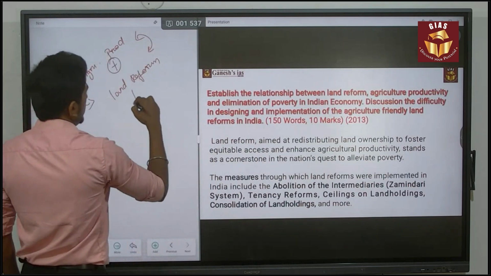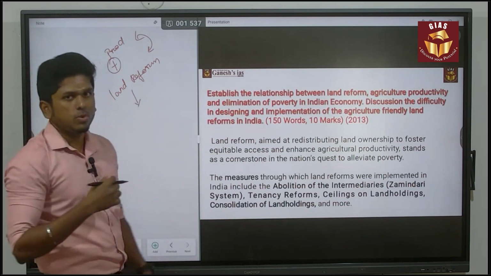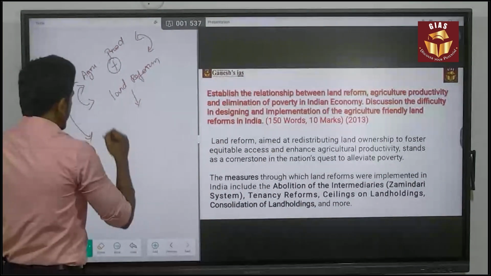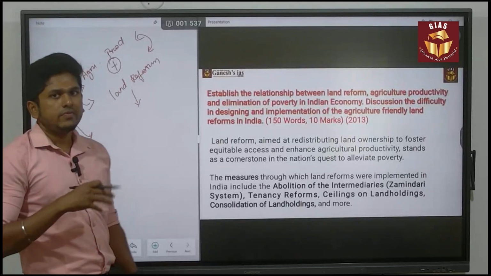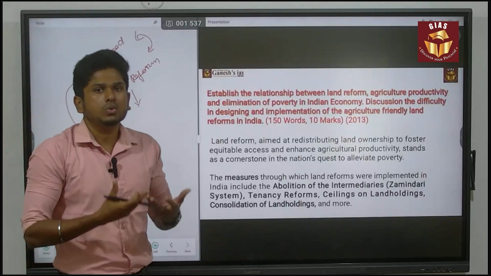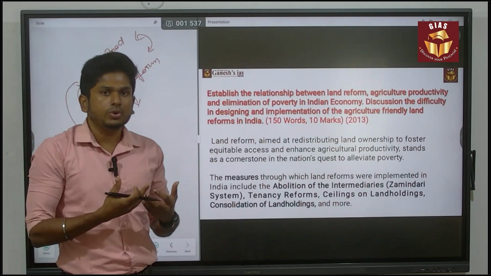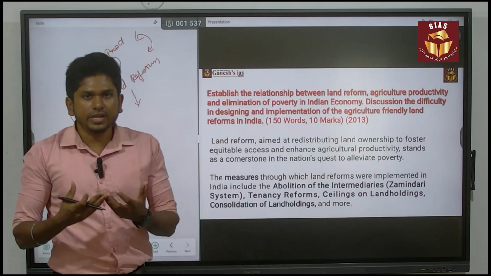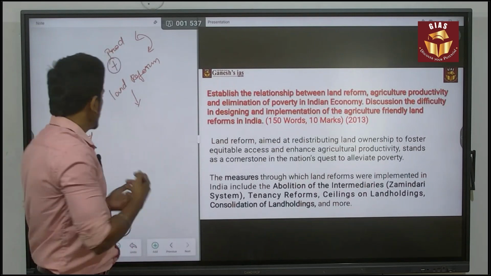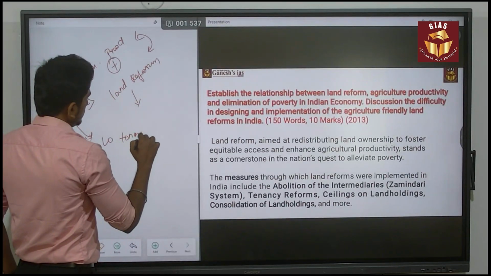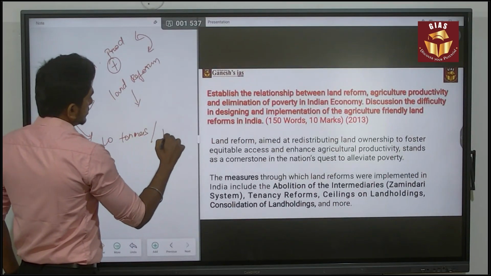First of all, land reform is about redistribution of land. Agricultural productivity is the efficiency of the land to produce an outcome. For example, in 1 hectare of land, I am able to produce 10 tons of wheat, so the agricultural productivity is 10 tons per hectare.